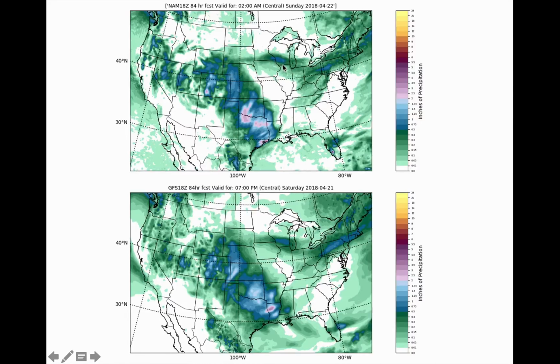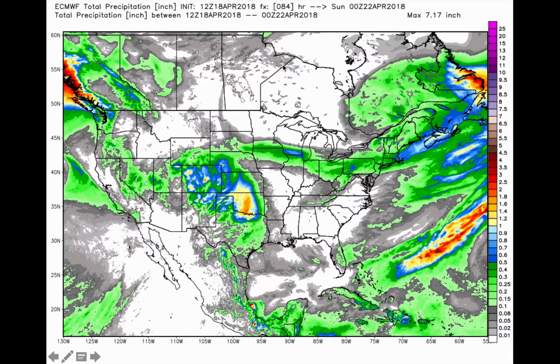Okay, European model, check it out. We see a very similar pattern to the regions I just talked about, stretching basically from Iowa, getting into southern Wisconsin, then back over here into the far eastern part of the Corn Belt. But look, if we come back over to our forecast here for that next system, do you see how parts of